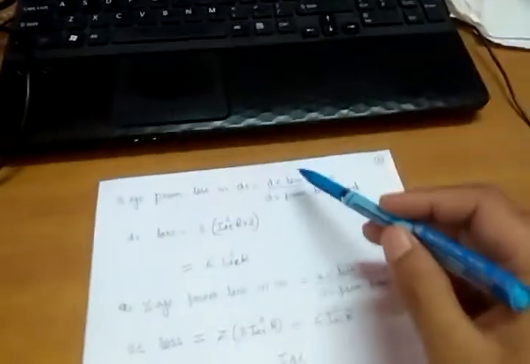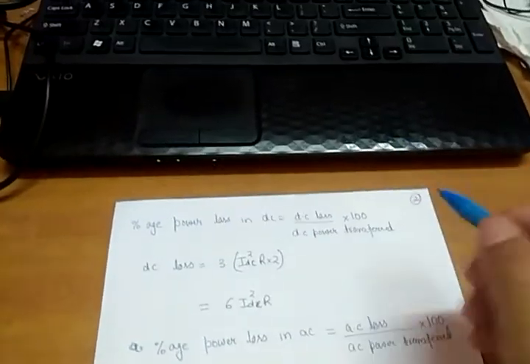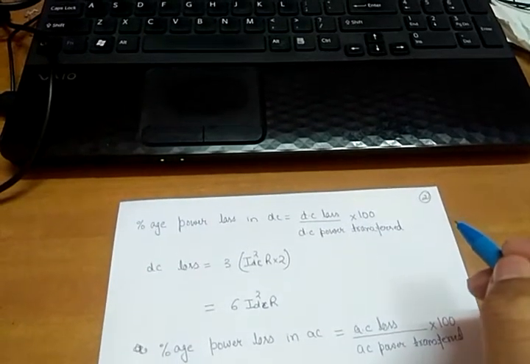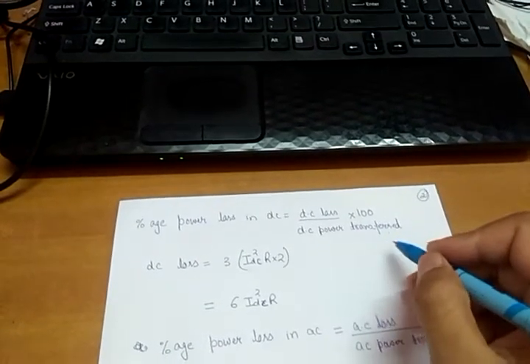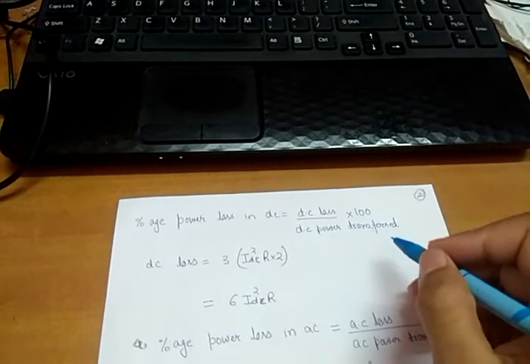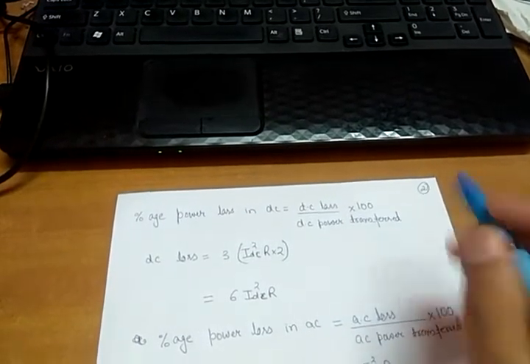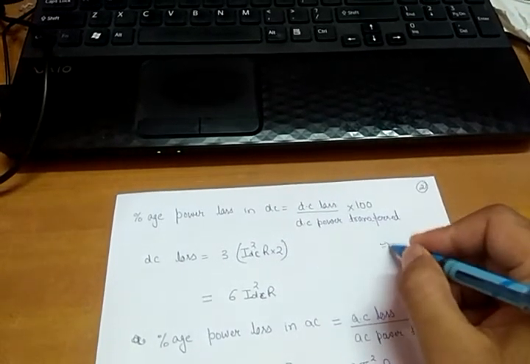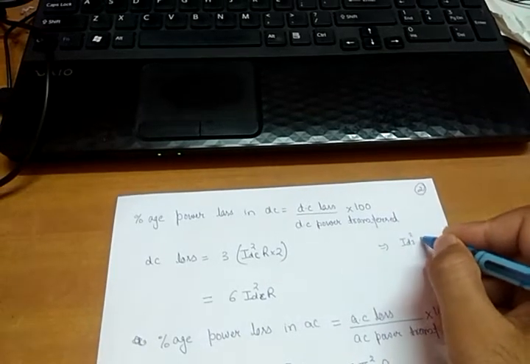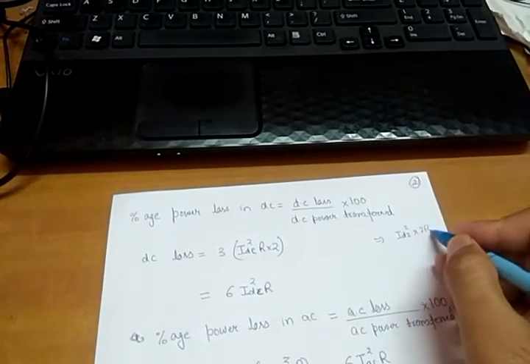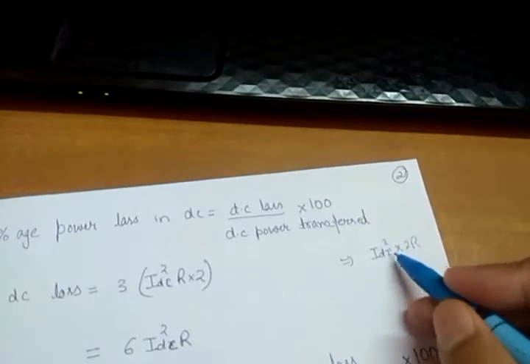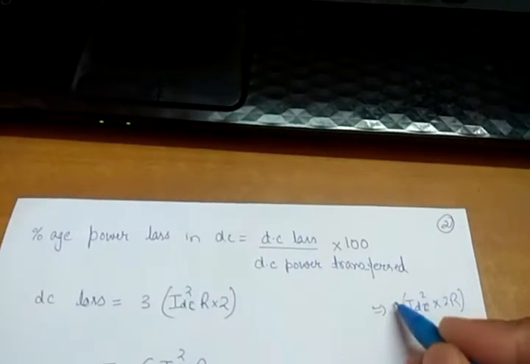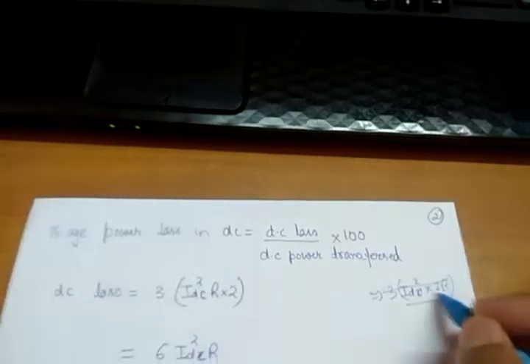So what is DC loss? You know that the current in each conductor is IDC. I am taking 3 HVDC bipolar links. In a single bipolar link, I have 2 conductors, so the loss will be given by IDC square into 2R, if R is the resistance of each conductor. If I have 3 HVDC bipolar links, I will simply multiply it by 3.